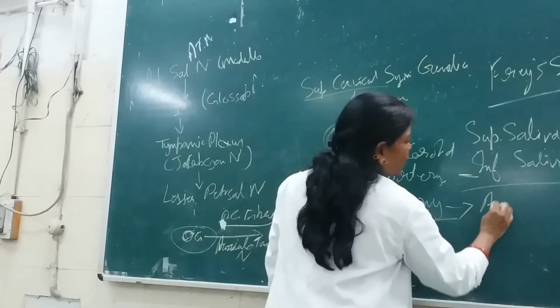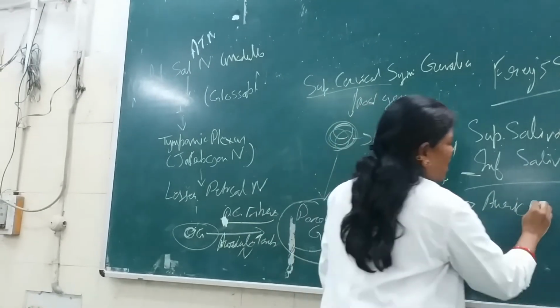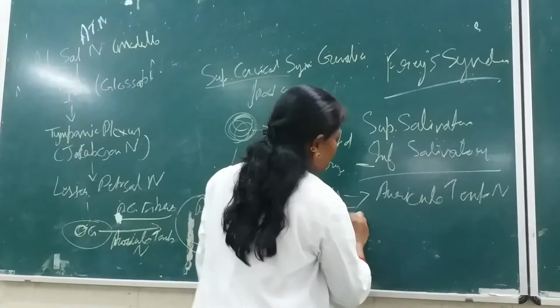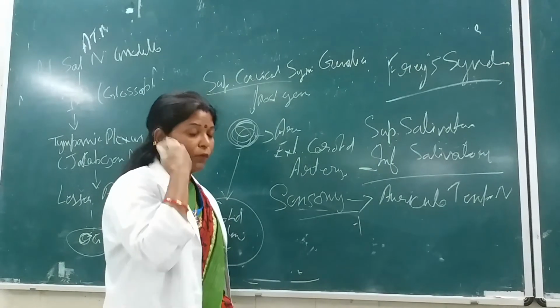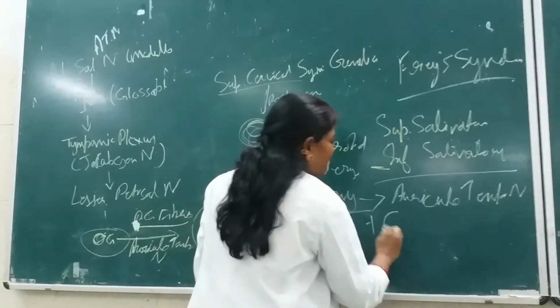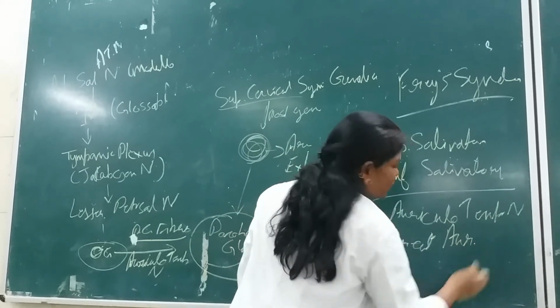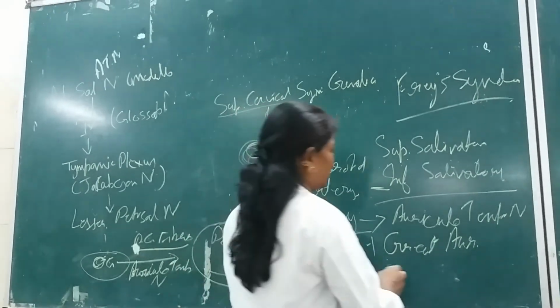Now the sensory supply of the parotid gland, which we have discussed previously, is the auriculotemporal nerve, and also the great auricular nerve. The skin over the parotid gland is supplied by the great auricular nerve, which also forms the pseudomotor fibers for the skin.